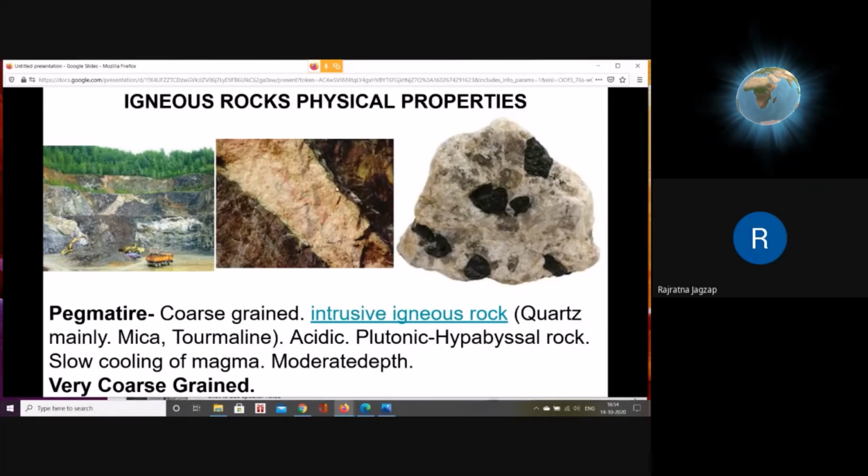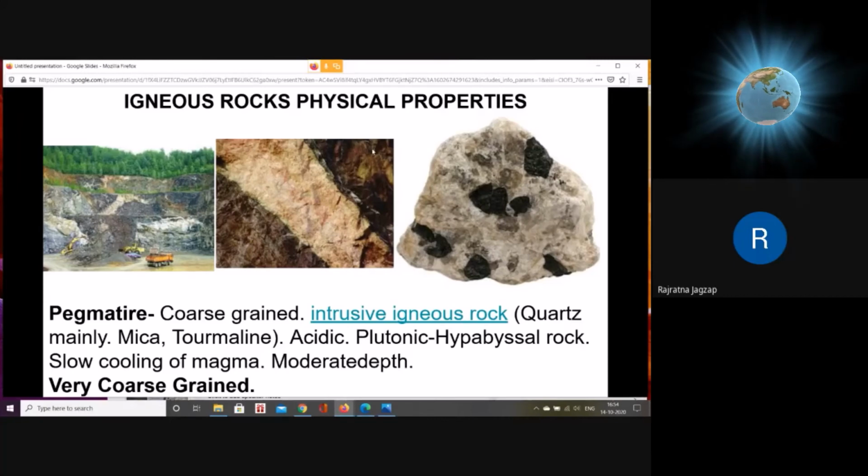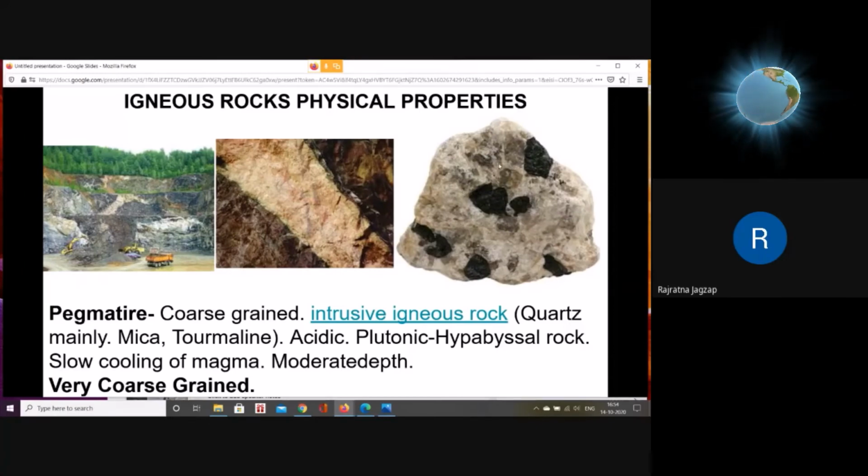So pegmatite is the intrusion of this material into this country rock. The darker is the earlier rock. In the gap of the earlier darker rock, this intrusion takes place. So that is called intrusive rock, and as it is light colored, it is acidic. A further closer look in hand specimen looks like this. All this white colored material is quartz.